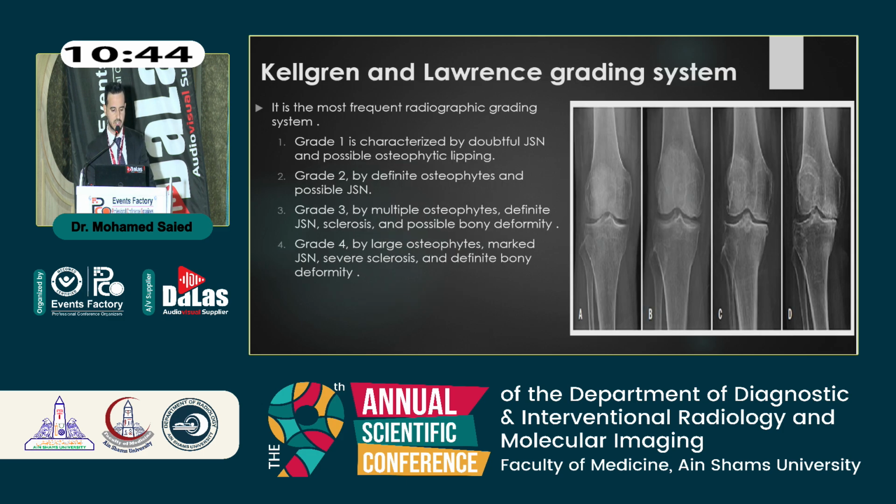We have the most common scoring system, called the Kellgren and Lawrence scoring system. This system is characterized by grades from 1 to 4. Grade 1 is the easiest and simplest form, with just doubtful joint space narrowing, until grade 4 with marked joint space narrowing, marked subchondral sclerosis and some sort of knee deformity.